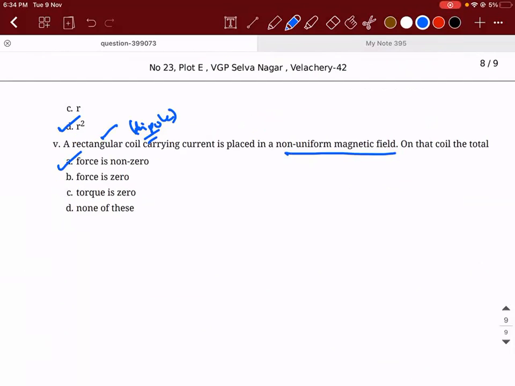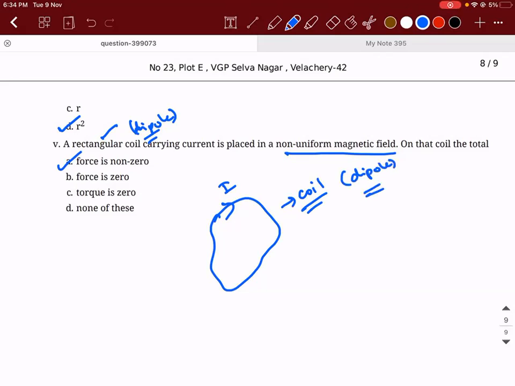Sir, how are you saying a rectangular coil is a dipole? Any current carrying coil is a dipole. If you see the words current carrying coil itself, it means a magnetic dipole. When you have a current carrying coil, you're able to see the current now, right? In this coil, what is the direction in which current is flowing? Clockwise. A south and north pole is generated. You're able to understand this? Yes, sir.